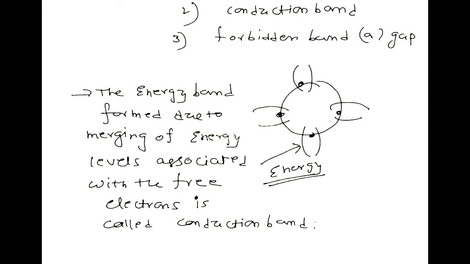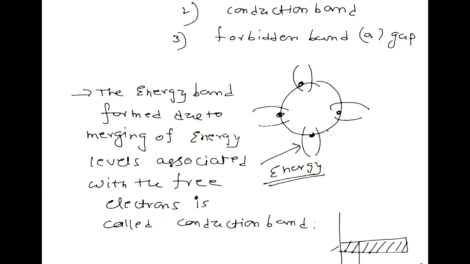That is, the valence shell has an energy level. By giving energy, they are just out of the valence shell. That is, they are going to some higher energy level, where the electron will become free. So the energy band formed due to merging of energy levels associated with the free electrons is called a conduction band. So under normal condition, the conduction band is empty. That is, no free electrons exist under normal conditions. Once energy is given to the electrons, the valence electrons jump from the valence band to the conduction band and become free. So something like this. Suppose this is the valence band.